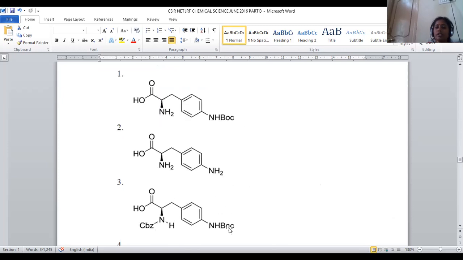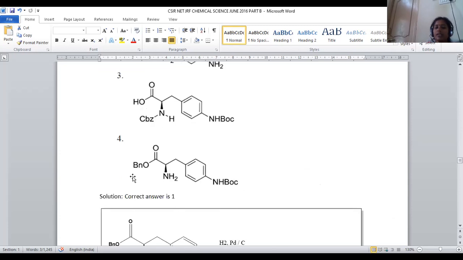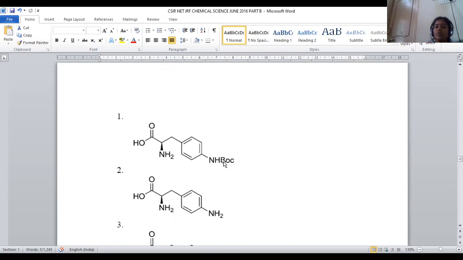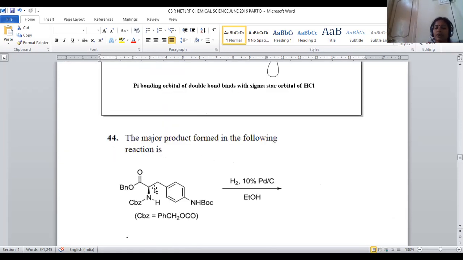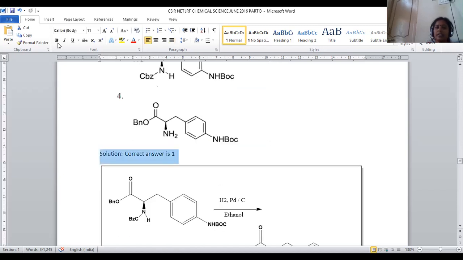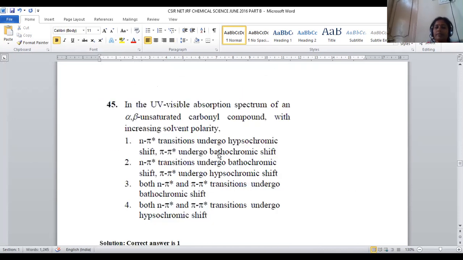So here BOC removed, this is not correct. Here BOC is there, but CBZ is not removed. Here BOC is there, but benzoyl is not removed. So only in option number 1, BOC is there, and CBZ and benzoyl are removed. Option number 1 is the correct answer for question number 44, right? Option number 1 is the correct answer. Let us move on to question number 45.